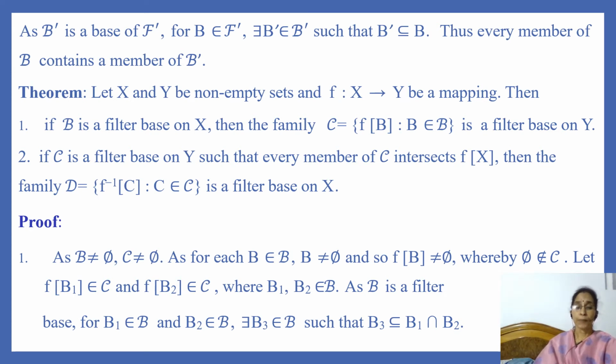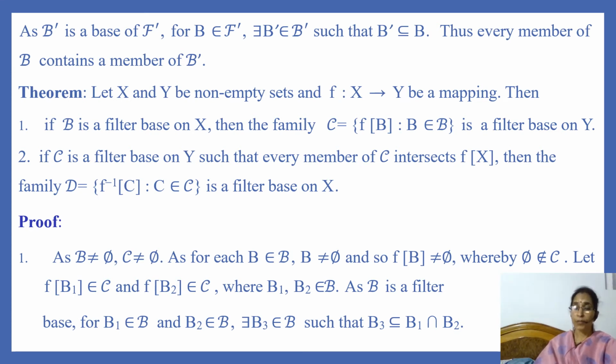For each B belonging to B, B is non-empty because we know that no member of a filter base is empty. So B is non-empty and so F image of B is also non-empty, whereby no member of C is empty. Now we have to check the second property of a filter base.